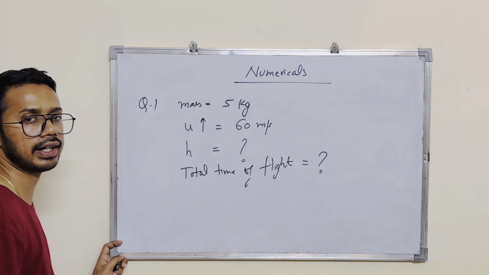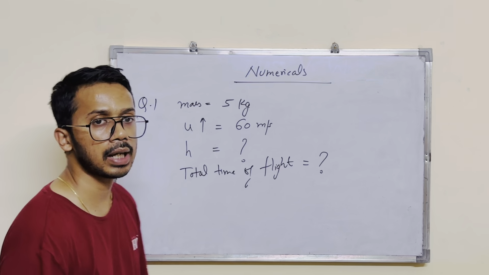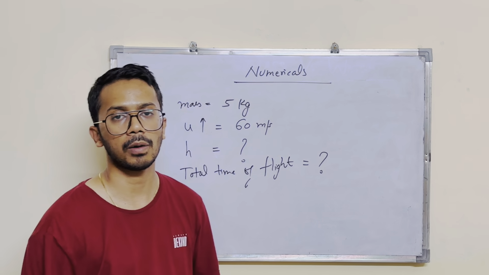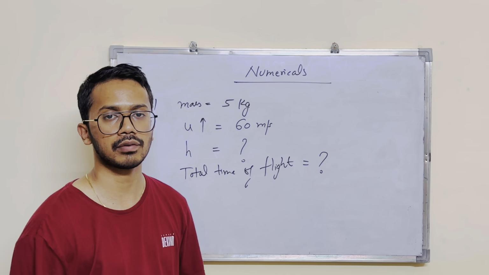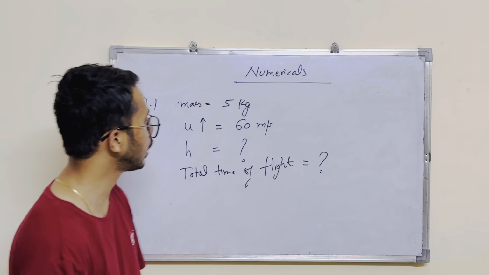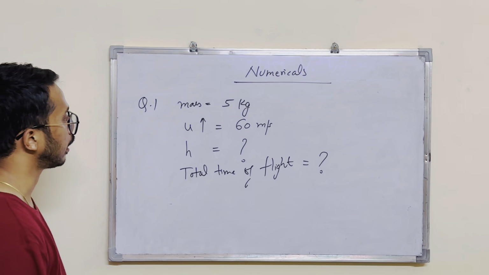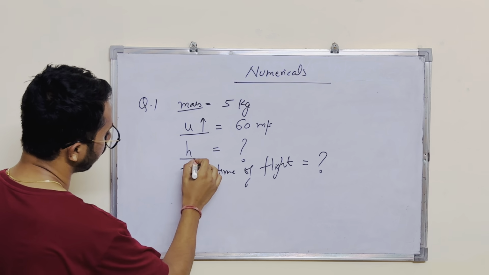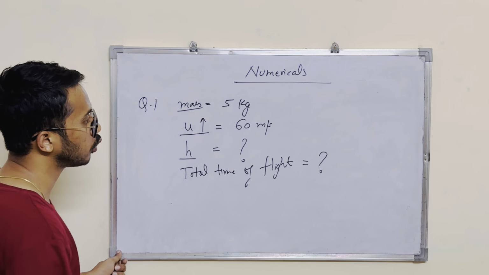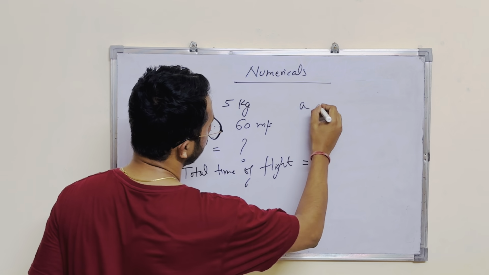Now, total time of flight, what do we mean by this term? Total time of flight means for how long the object remained suspended in the air, for how long the object was away from the ground. So these two things we have to calculate. Now just see, we have been given mass, we have the initial velocity, we have to calculate height and time. Do we have acceleration here?